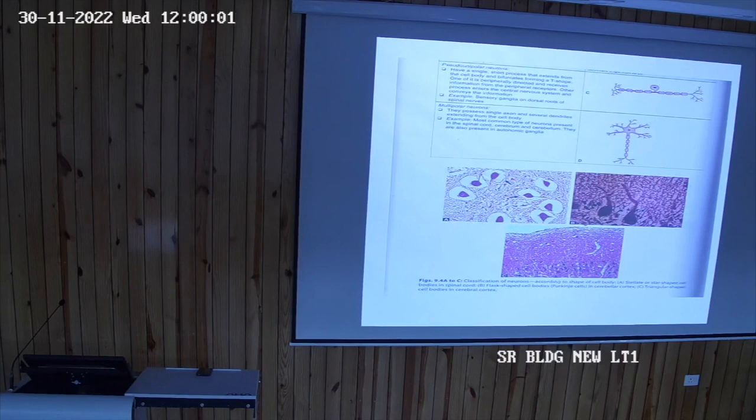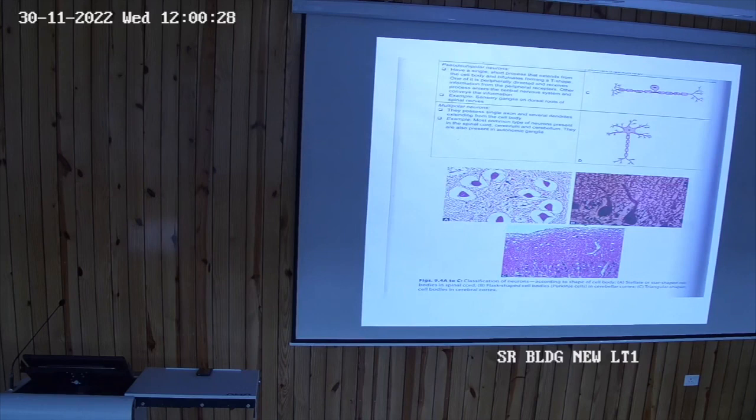And look here, another is the stellate cells. The stellate cells are star shaped, and another is the flask shaped cells. Look, the flask shaped cells, very important. The flask shaped cells are present only in the cerebellum, nothing else.